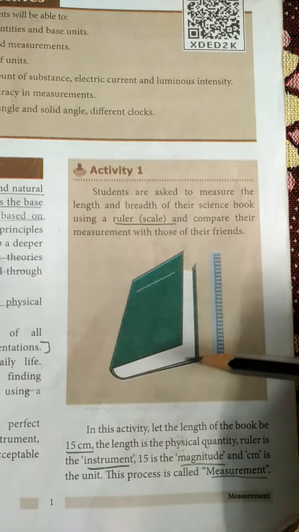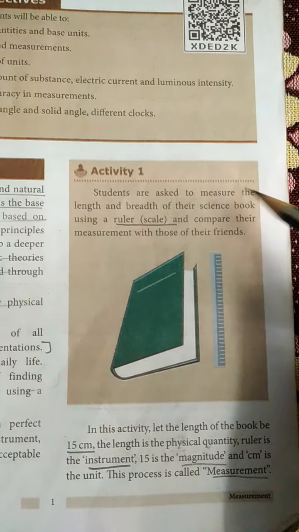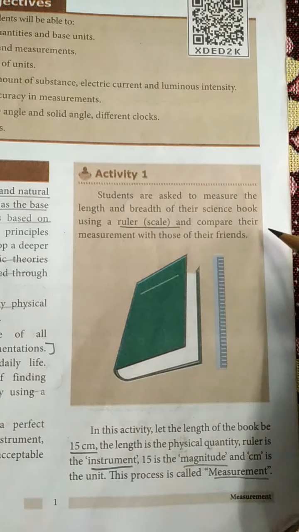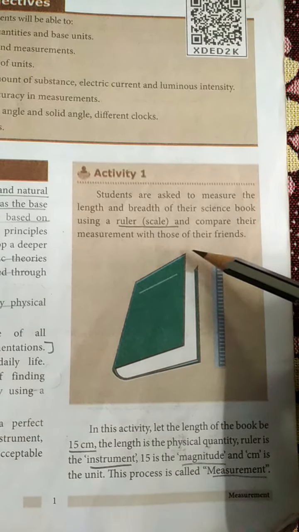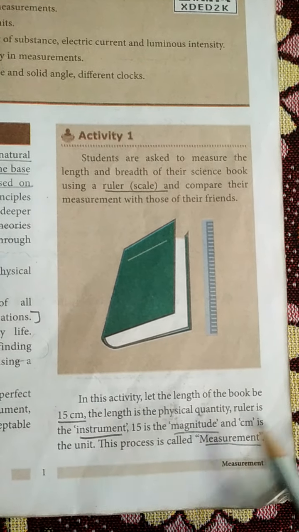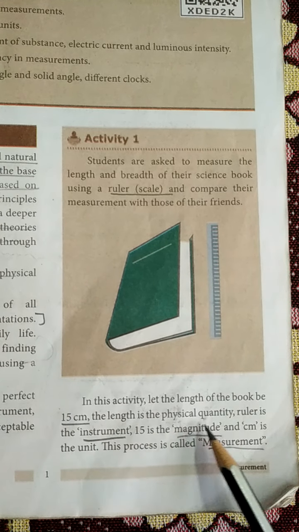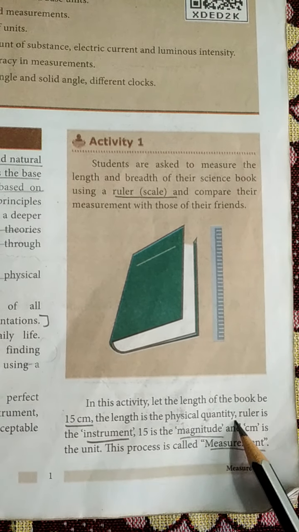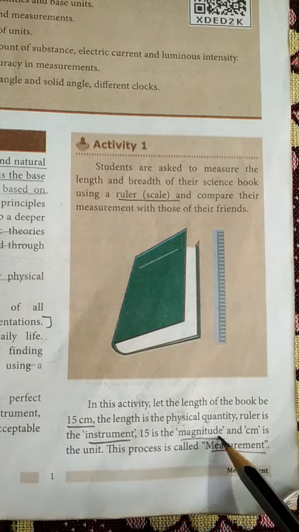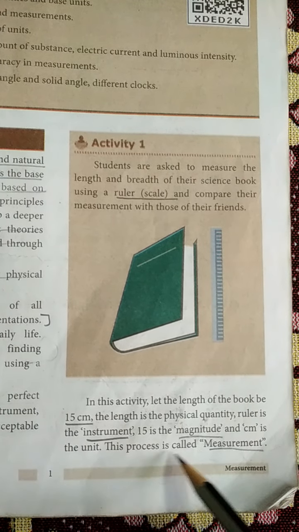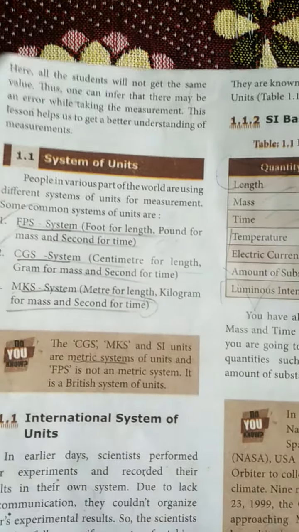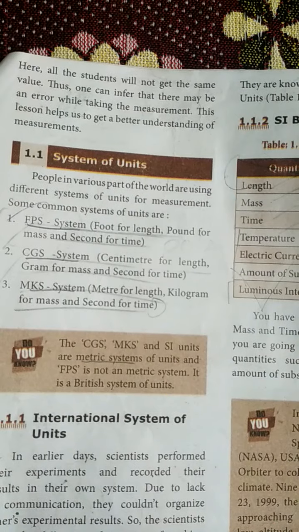This one is an activity. Students are asked to measure the length and breadth of their science book using a ruler scale and compare their measurement with those of their friends. In this activity, let the length of the book be 15 centimeter. The length is the physical quantity. Ruler is an instrument. Scale is an instrument. 15 is the magnitude and centimeter is the unit. This process is called a measurement.